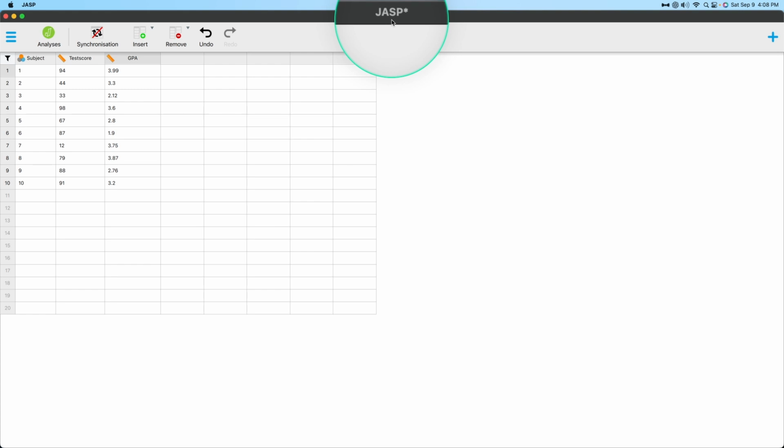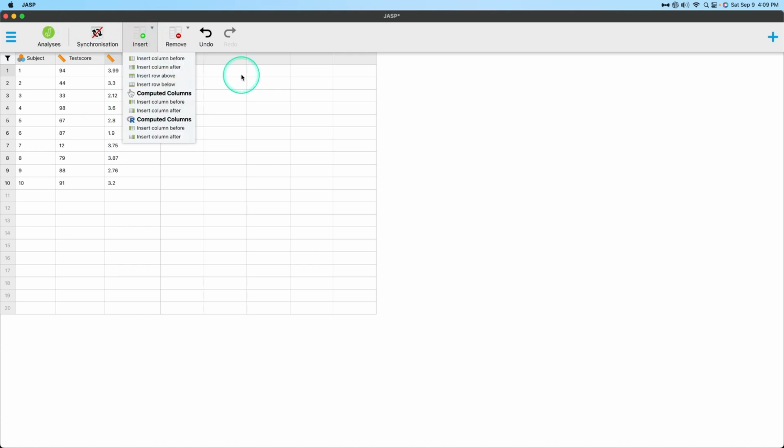So I think JASP devs would be best served by making this connection between what you call the CSV, whether you are working from an existing data file or starting a new one, because this ends up being a problem if you have multiple JASP windows open and they all have new data in them. I don't anticipate that being a problem, but you never know, right? You got to account for all the possibilities, like silly people making videos about them. So just to be aware of that.